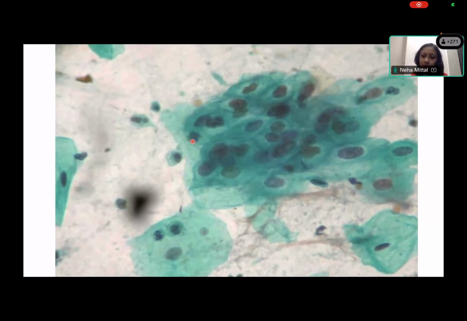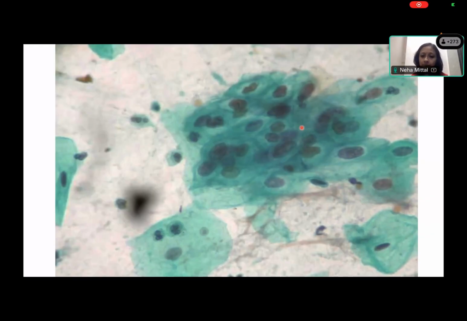Okay, Dhruv, now your turn to talk about the smear. How will you report? Yes, ma'am. So first, adequacy. Is it adequate? Yes, this is adequate, ma'am. The cells are properly stained and clear, and there is abnormality, so we don't bother about the quantity, the number of cells. Correct, absolutely right. We can see that the cells have some abnormality, they have atypia. So this is adequate anyhow.